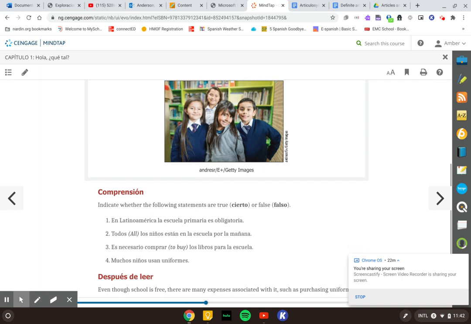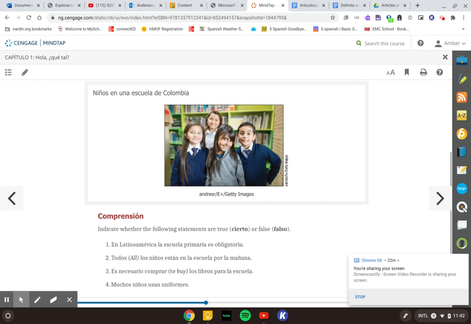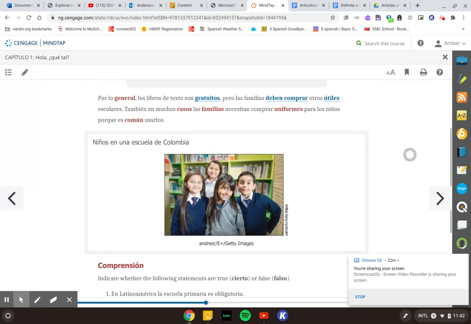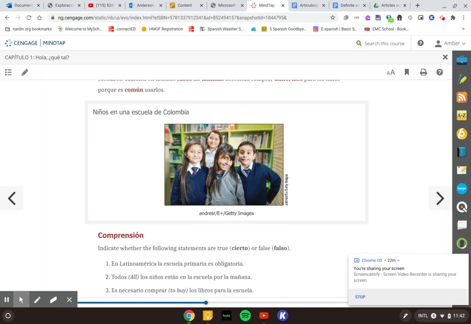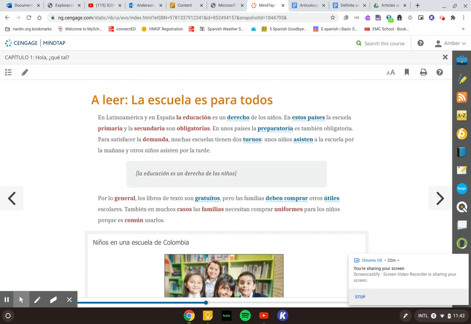Número dos, we have todos los niños están en la escuela por la mañana. So they are in school in the morning. Están en la escuela por la mañana. Todos los estudiantes, all of the students. ¿Es cierto o falso?